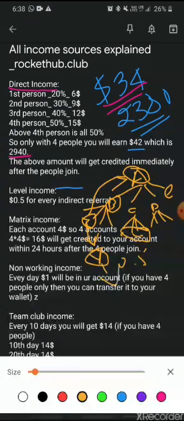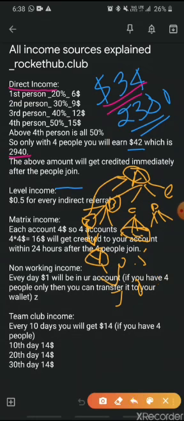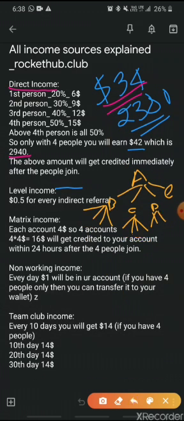Let's say there's someone under Y and they use Y's referral, and there's someone called J, you will still get $0.5. So it just keeps going on and on. I hope that is made clear, and that is what is level income. For every indirect income, you have people's money as commission of $0.5.